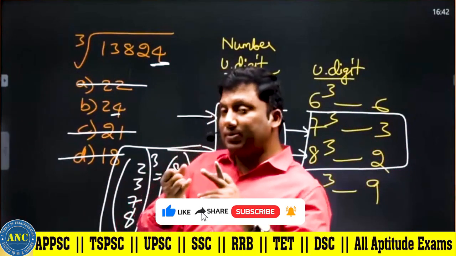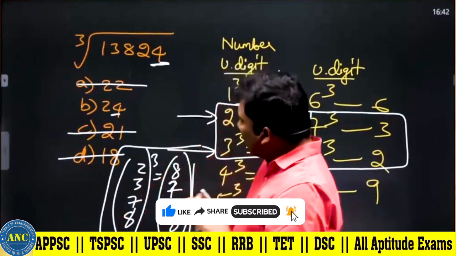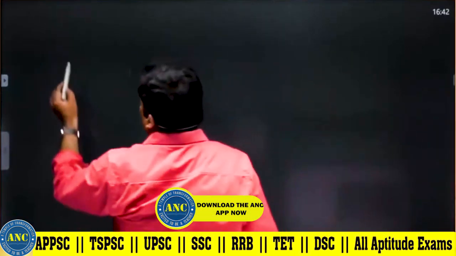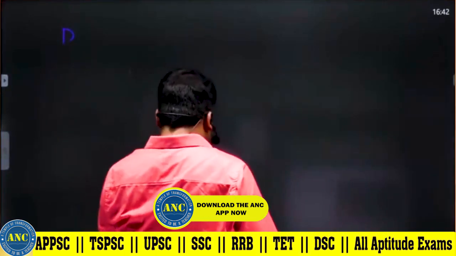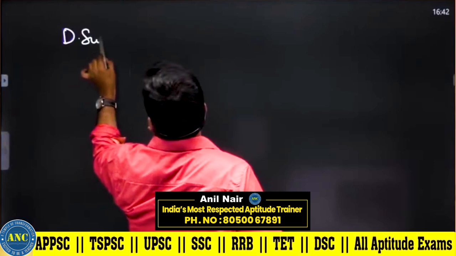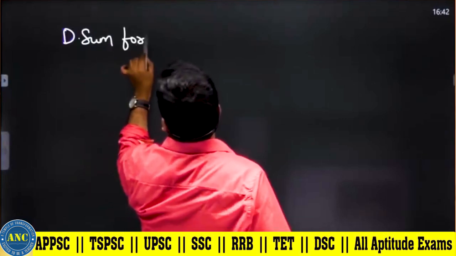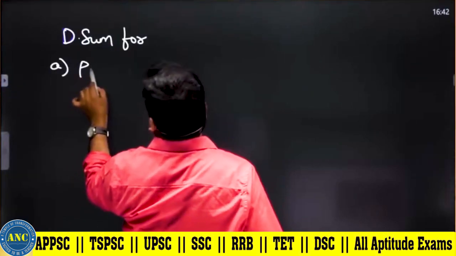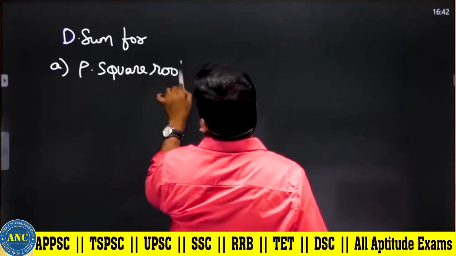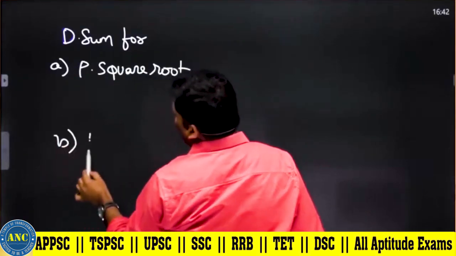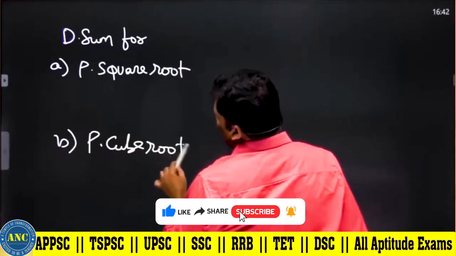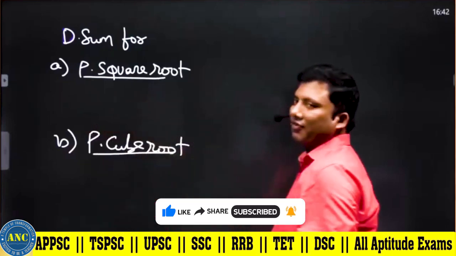So what are all the concepts we discussed? Unit digit we discussed. Now let us see the digital sum concept: how to use the digital sum for a perfect square root, and how to use the digital sum for a perfect cube root.